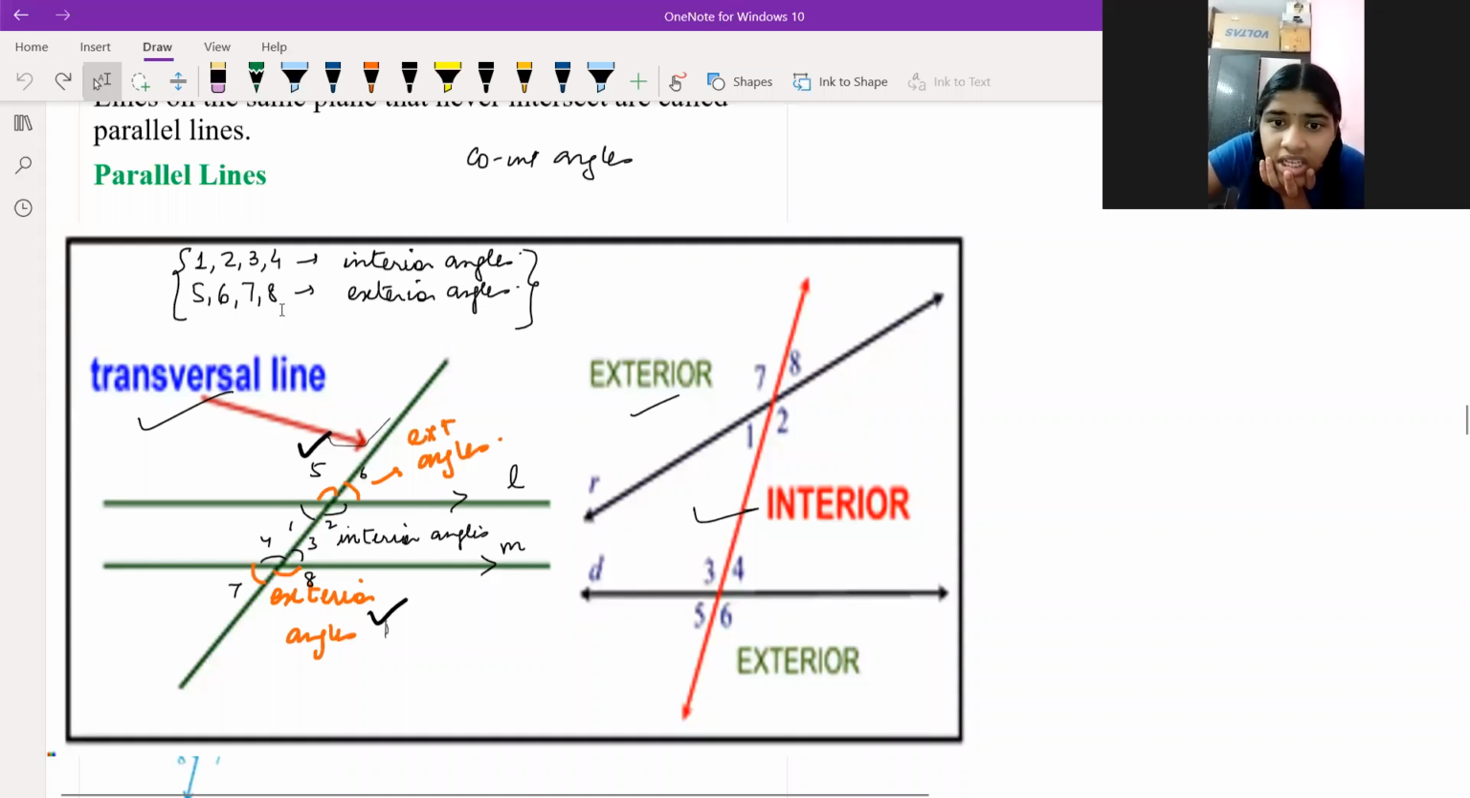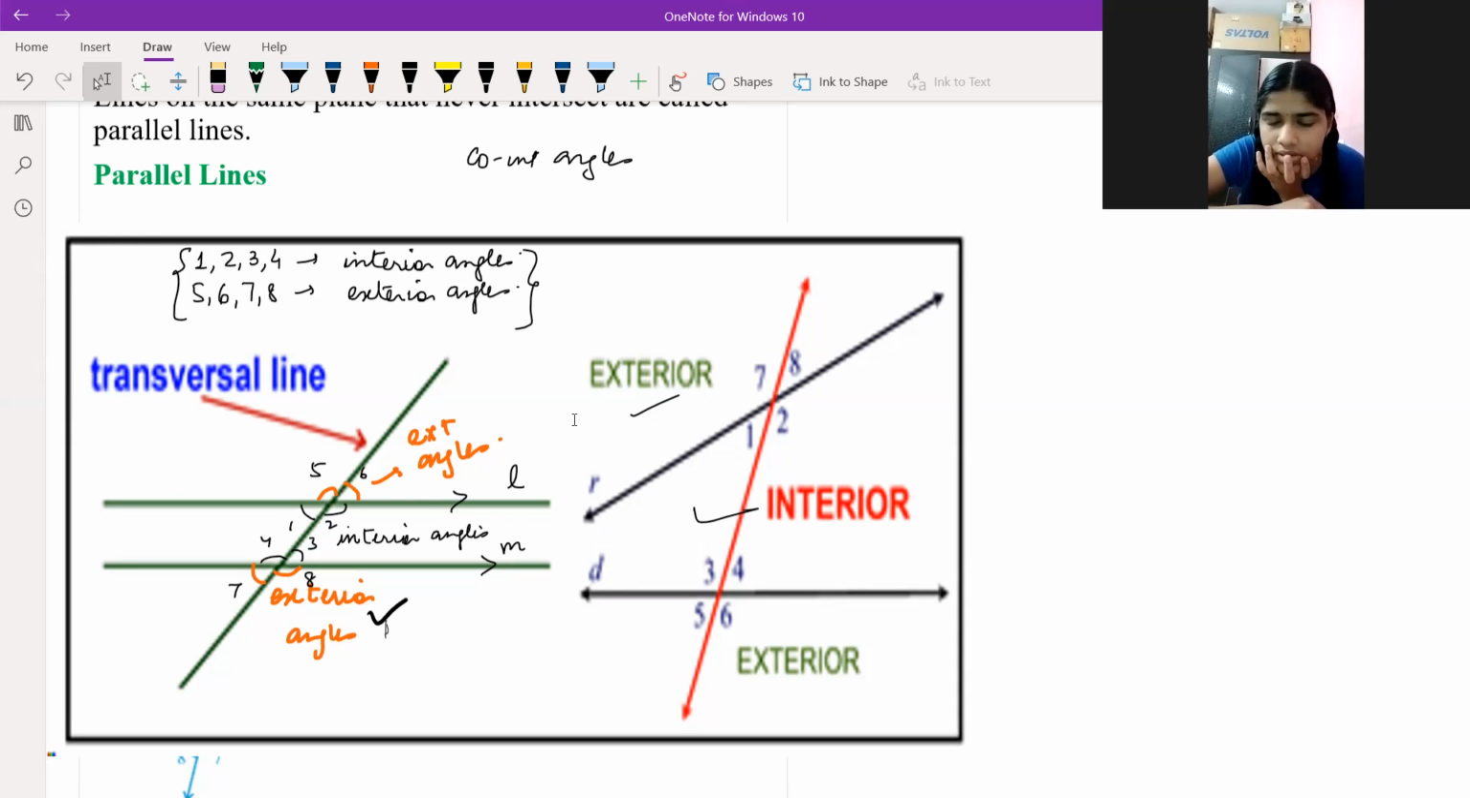1, 2, 3, and 4 are the interior angles. But which interior angle is equal to which interior angle? We name them interior alternate angles. Which angles are equal? 2 and 4 are equal. Alternate means you should go to the other side. So 2 and 4 are equal. Very good. Next, 1 and 3 are equal. So you understood interior and exterior angles. Interior alternate angles are equal. Exterior alternate angles are equal.